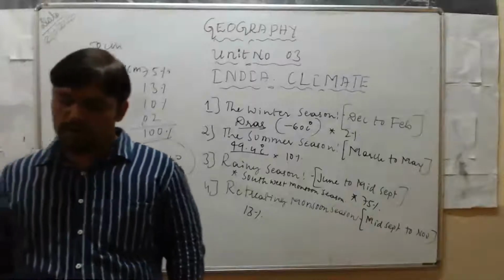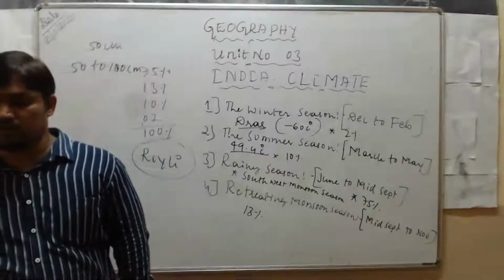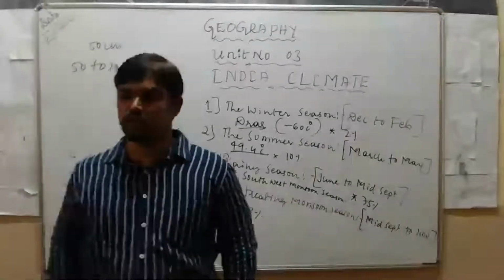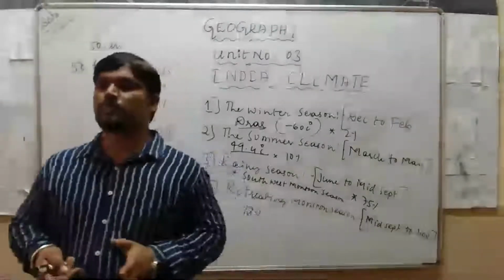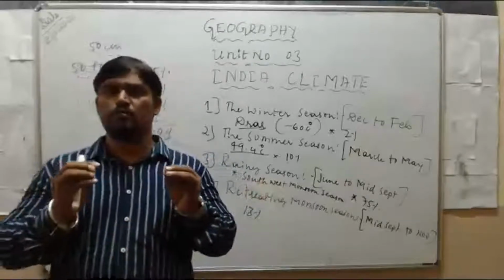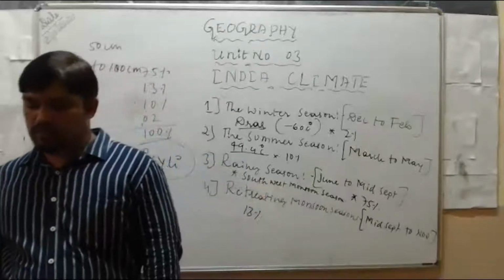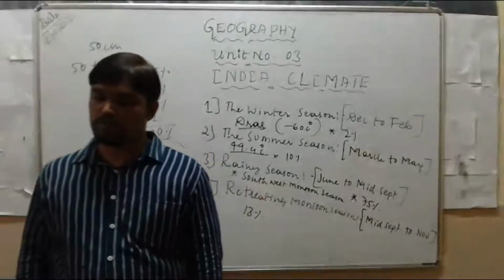It is broader in the north and narrower in peninsular India between the Western Ghats and the Eastern Ghats. It means the area between Western Ghat and Eastern Ghat receives the moderate rainfall in peninsular India. That is about areas with moderate rainfall.